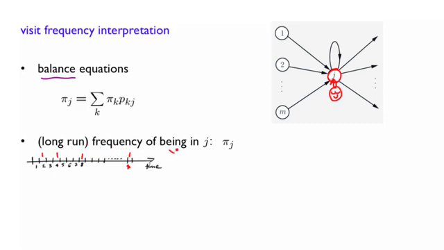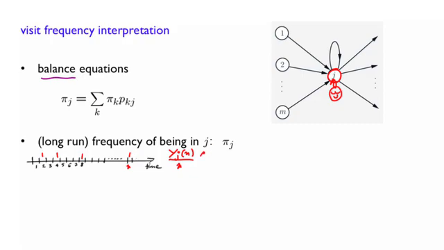Let's call it y of j of n. So y j of n represents the total number of ones that you have up to time n. So you divide by n to have the frequency. Here that would be the frequency of time this observer saw the particle in state j up to time n.